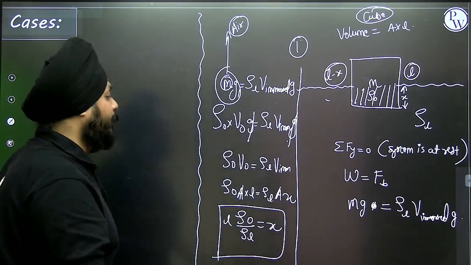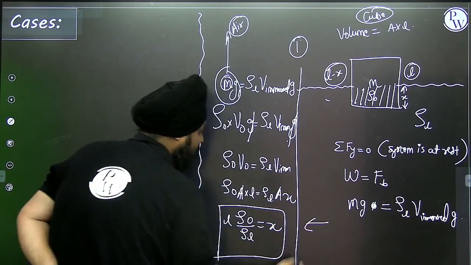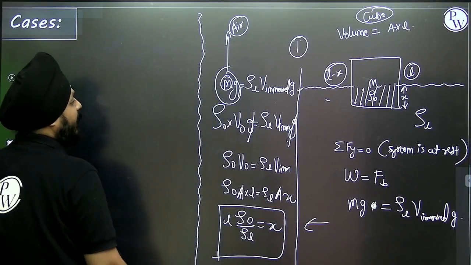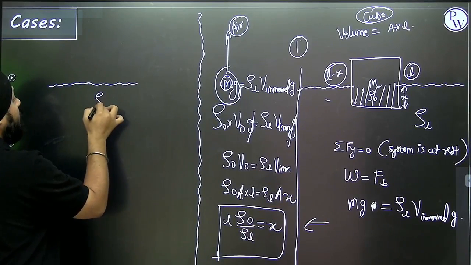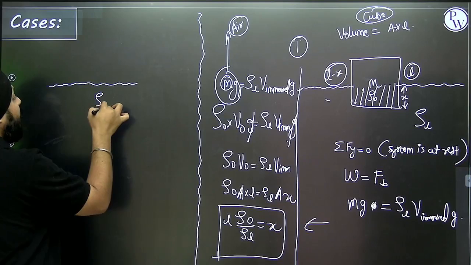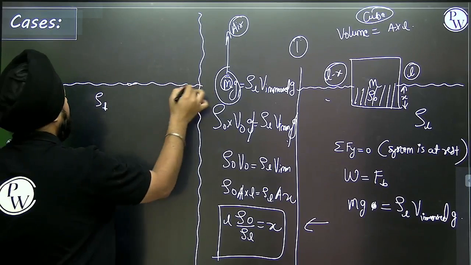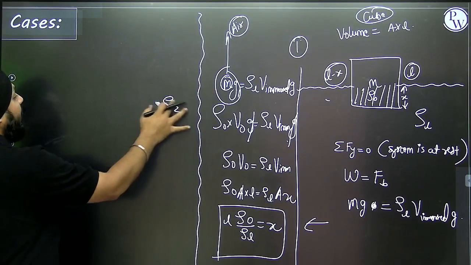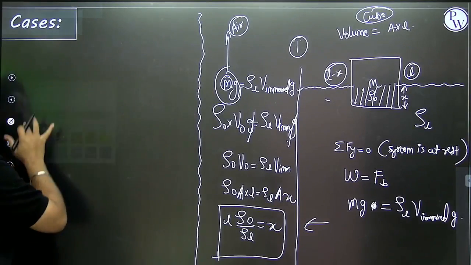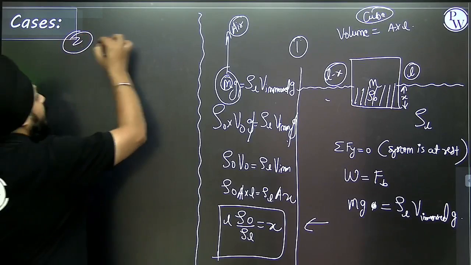Second case, suppose this is liquid 1 and this is liquid 2. If I'm taking two liquids, this is the second case, and I'm showing you all how to apply this.